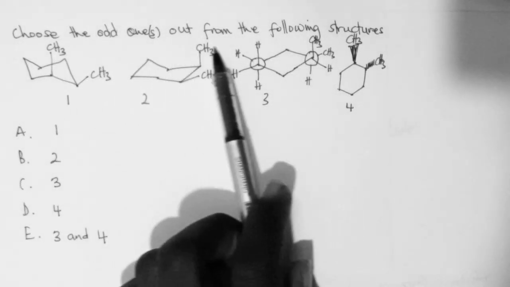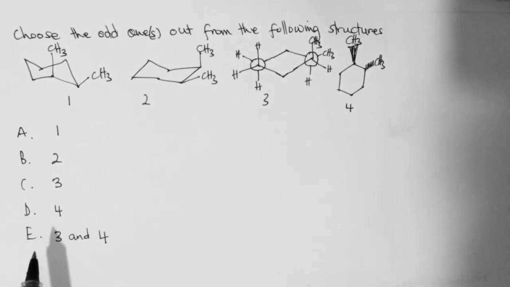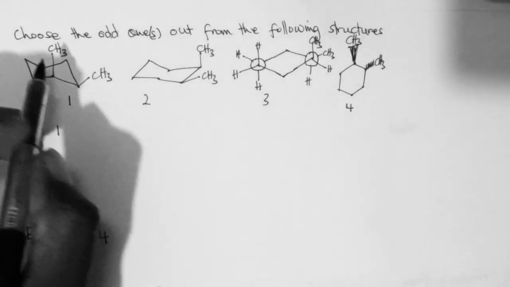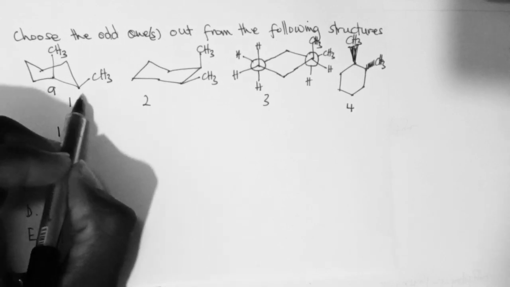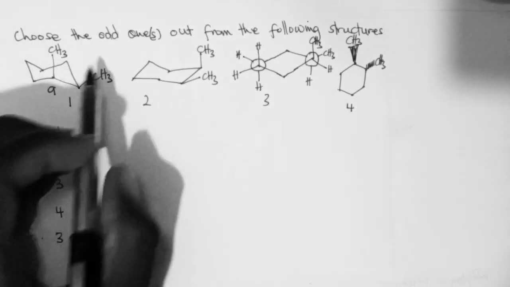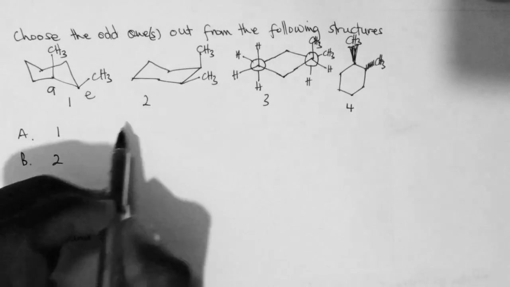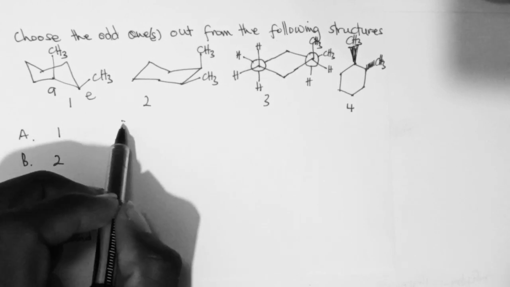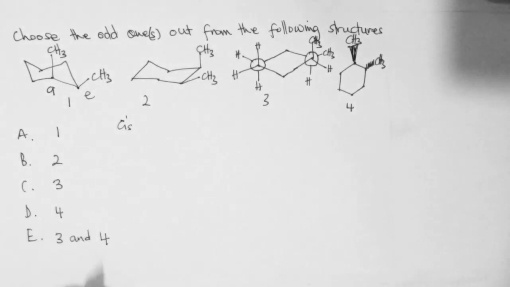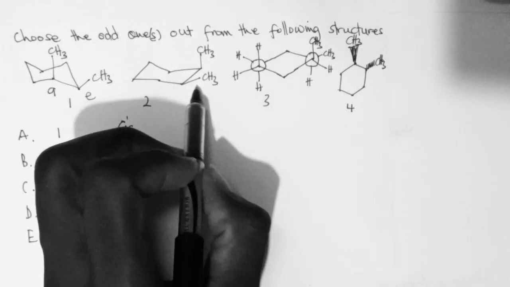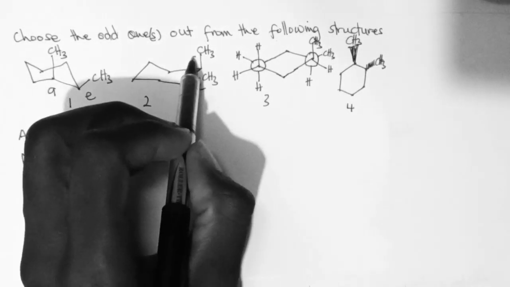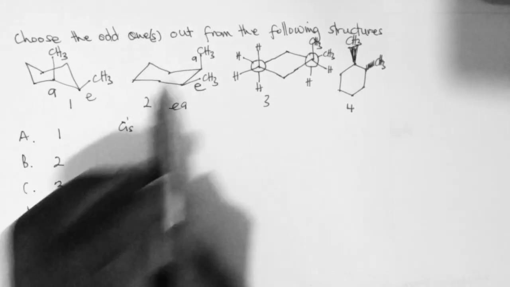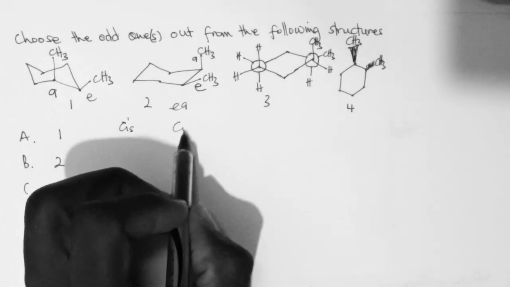Choose the odd one out of the following structures. So let's determine the configuration here. You see that this is in the axial position, and this is in the equatorial position. So this is AE, and it is a 1,2 interaction. AE in a 1,2 interaction is a cis. And this is also in the equatorial position, this is in the axial position. So this is EA, and it is a 1,2 interaction. So this 1,2 is also a cis interaction.